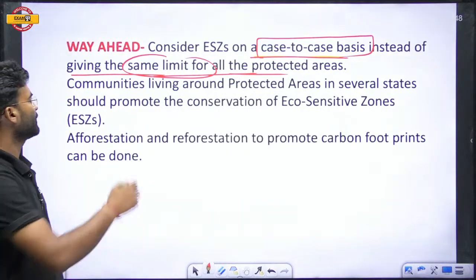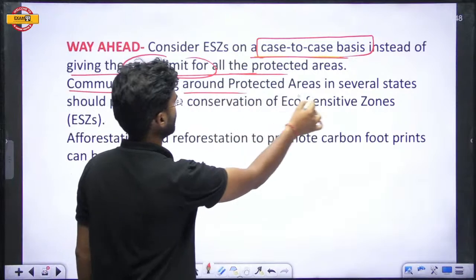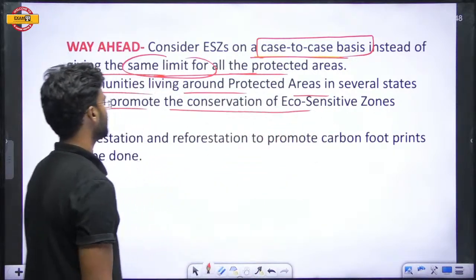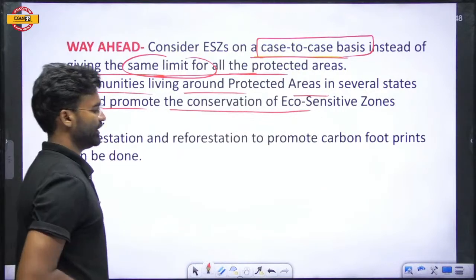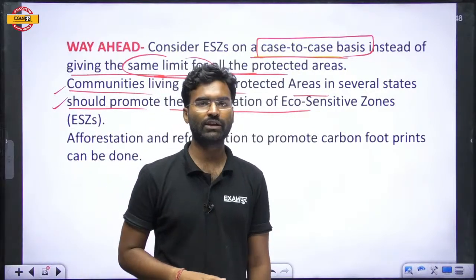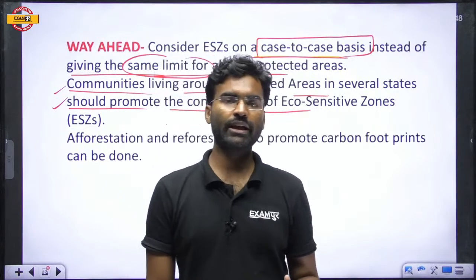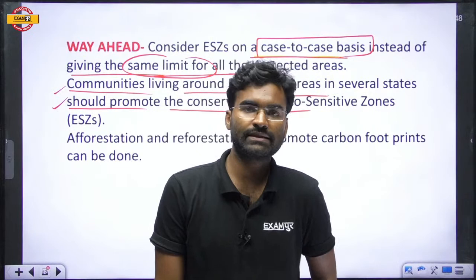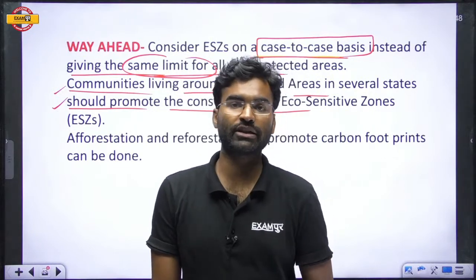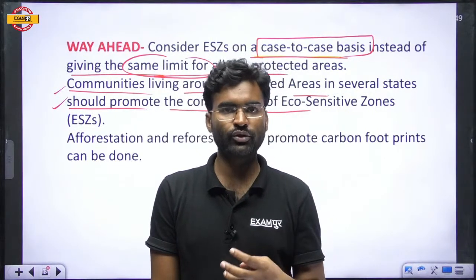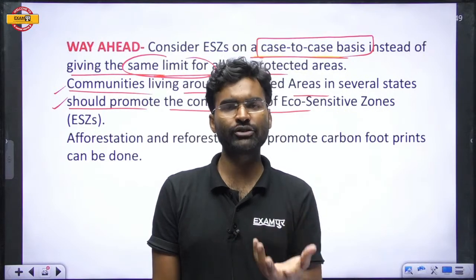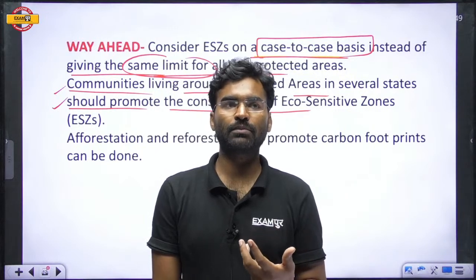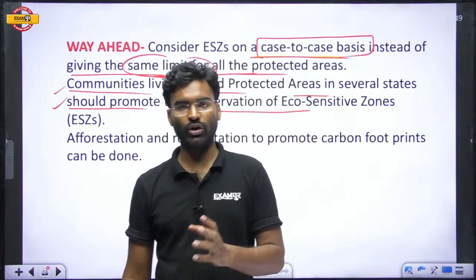Communities living around the protected areas in the several states should promote the conservation of the eco-sensitive zone. If communities are living around the protected area, they should convert themselves into nature lovers or nature protectors, and they should be guided, taught, and made aware by the authorities.